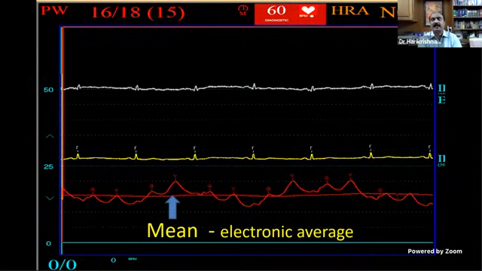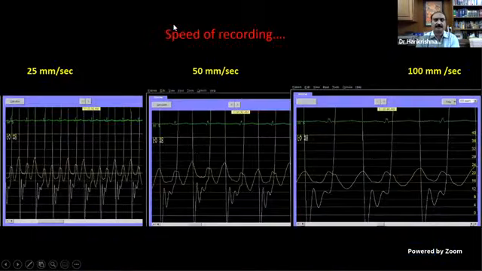The mean is an electronic mean calculated by the machine. The machine calculates the total. It will take the total waveforms and calculate the electronic mean. That will be written in the brackets on the machine, the screen. And also the speed of recording.